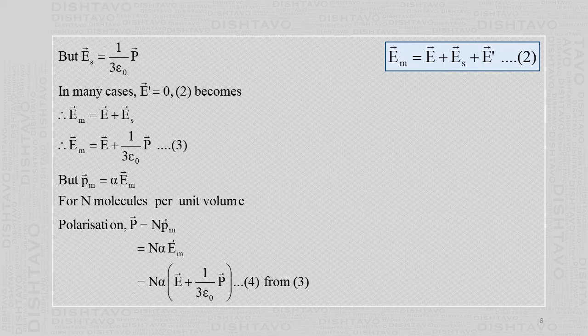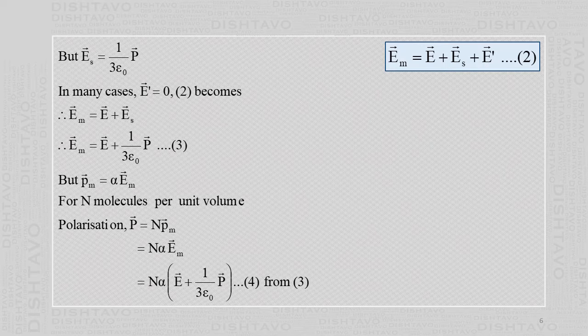Now in many cases, that is, in most dielectrics, vector E dash equals 0. You substitute here, you get vector Em equals E plus Es. Then we already showed in the earlier chapter, and also mentioned in the previous slide, that Es equals 1 upon 3 epsilon 0 vector P. So this is equation 3. And we have defined the atomic polarizability as the dipole moment per electric field. So the dipole moment is equal to alpha times vector Em, where alpha is the atomic polarizability.